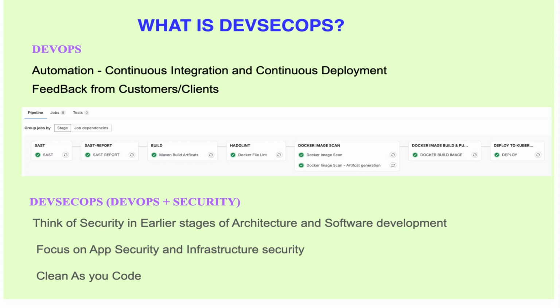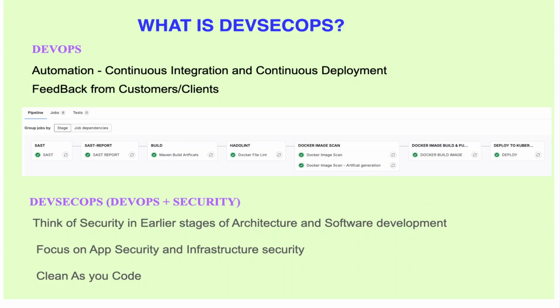This DevOps enables us to get feedback from the customer in a quick manner. Customer here means not only the clients, but even the manager or the team lead, or even for yourself, you can get quick feedback from this. Okay, that's DevOps. So what is DevSecOps?